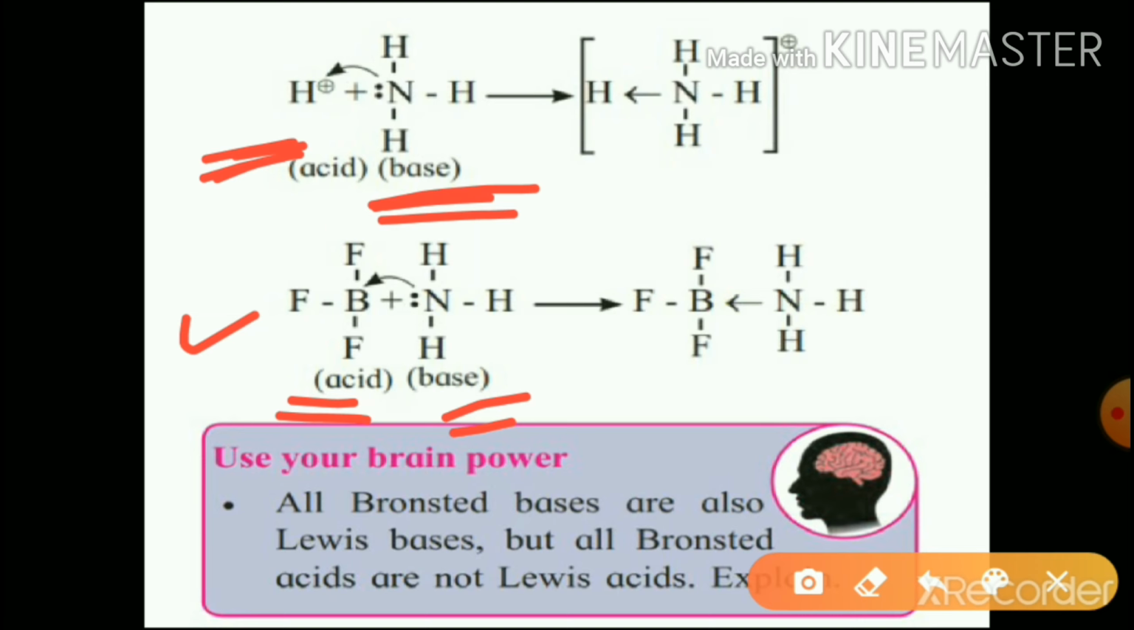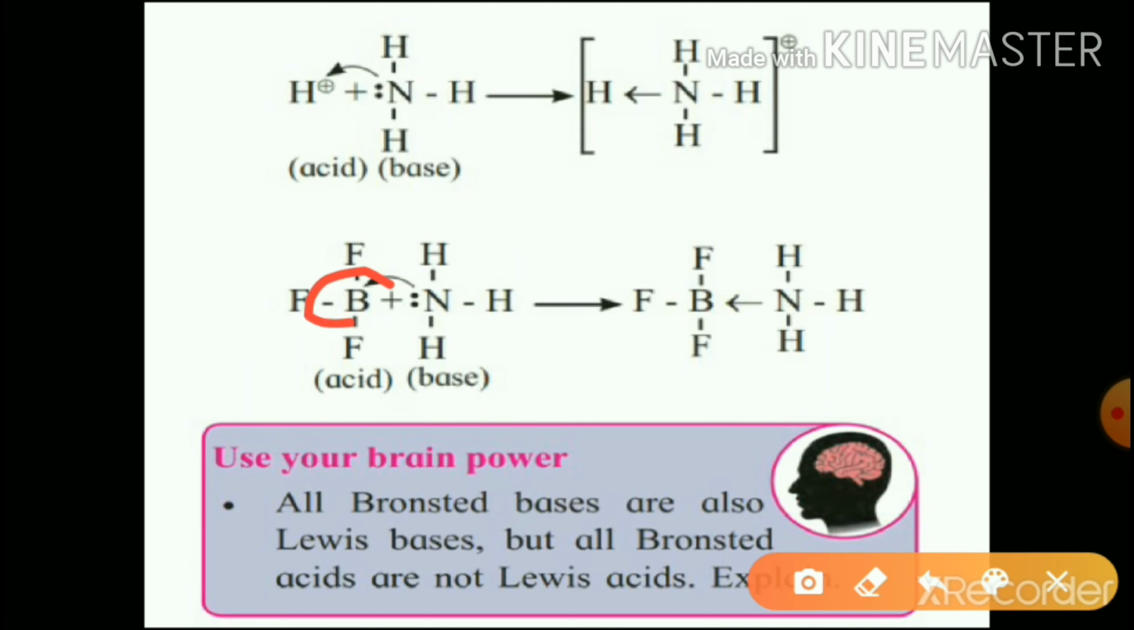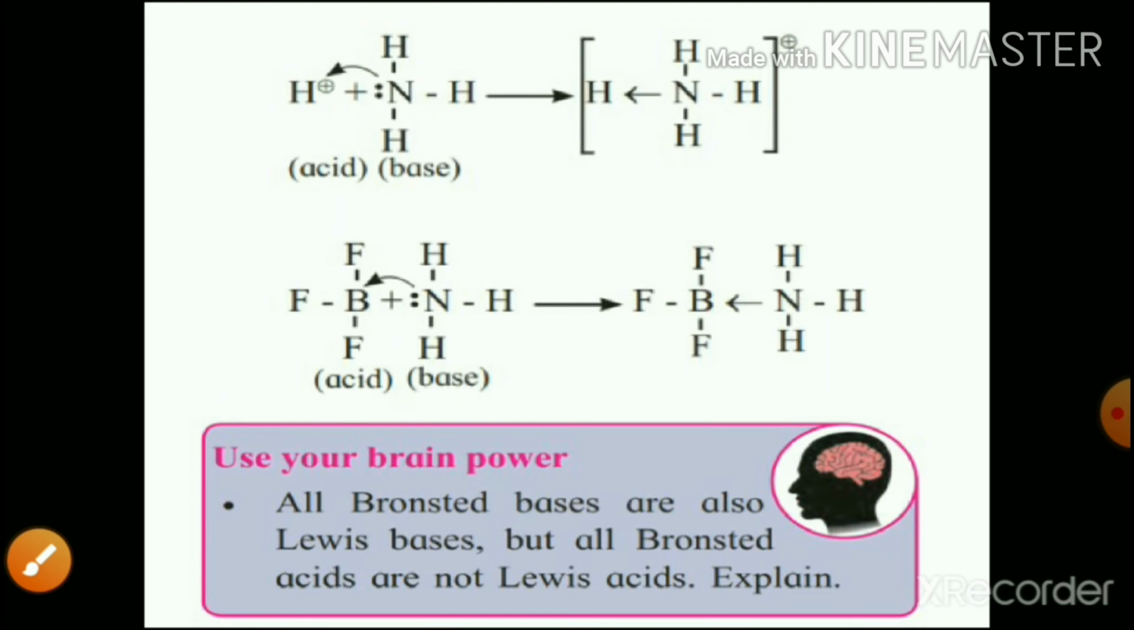While doing so, nitrogen of ammonia is electron rich. It donates the electron pair to boron. Here boron is electron deficient. It has only 6 electrons in its outermost shell. It needs 2 electrons to complete the octet. So it is electron deficient.